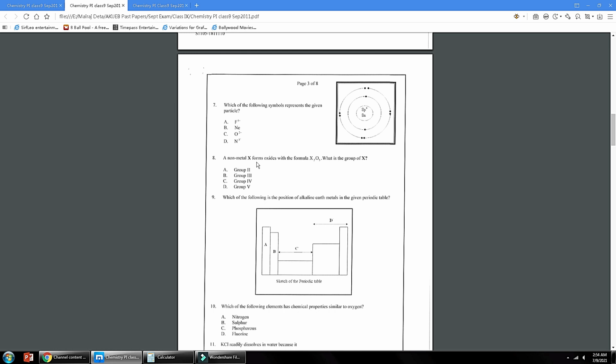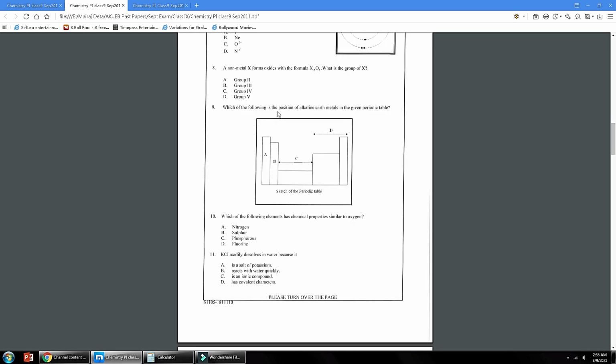Number 8, a non-metal X forms an oxide with the formula X2O5. What is the group of X? So from this formula you will identify the valency of X. 5 is written with oxygen, so it is the valency of X. 5 is the valency of X, meaning it can be found in group 5 of the periodic table, having 5 valence electrons, so it can make 5 bonds.